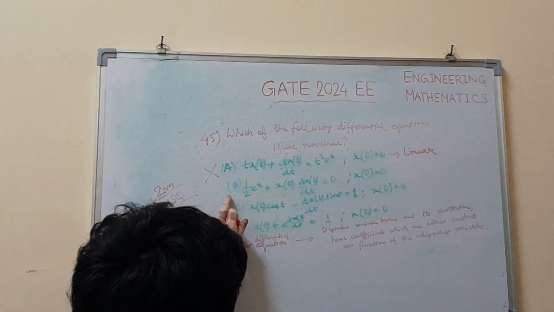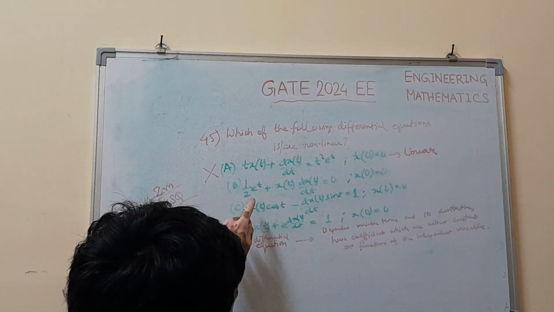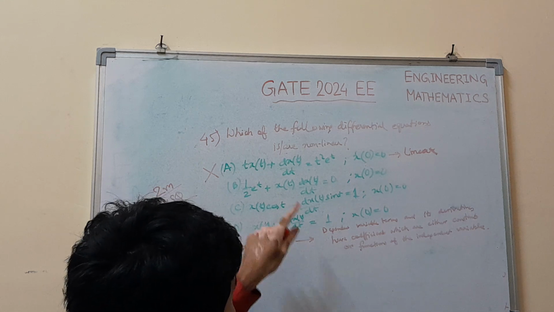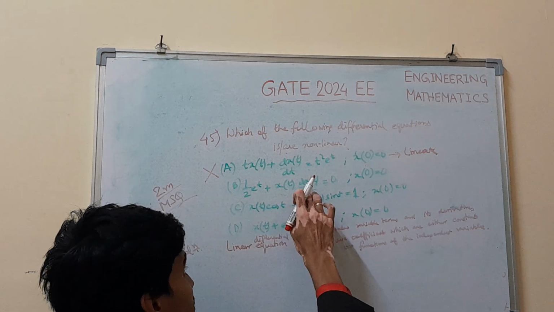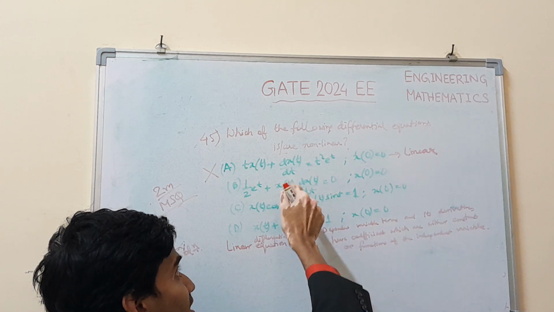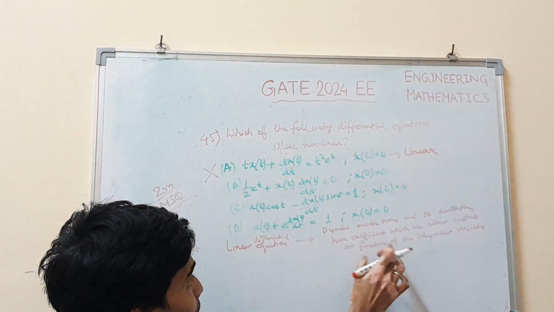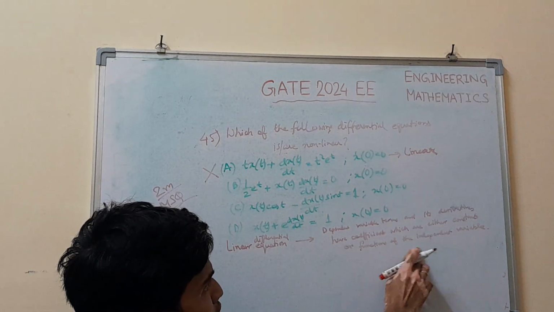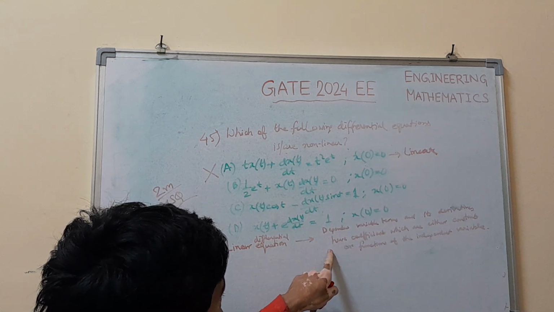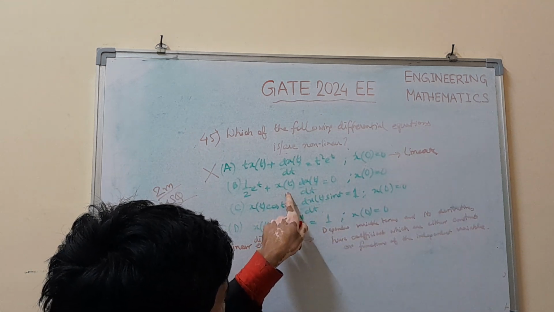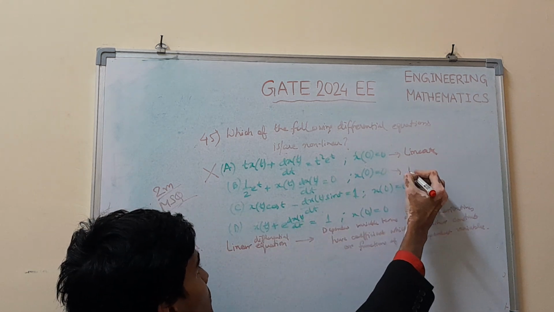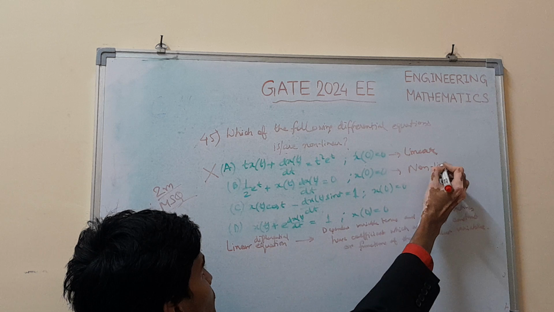Moving on to the next question, option B, half e to the power t. So this is a function of t, the independent variable, but the coefficient of x of t is dx/dt, that is a derivative. Therefore, the coefficient of dx/dt is x of t, which is neither a constant nor a function of the independent variable t in this case. So this definition is not being satisfied by this term. So we can say that this equation is non-linear simply.